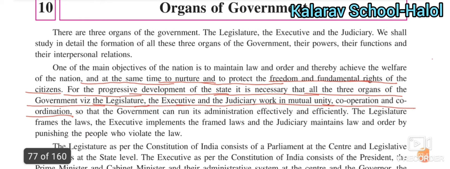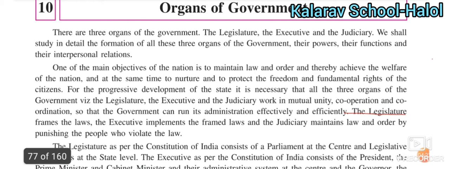It is very necessary for the organs of the government to work with each other, so that the government can run its administration effectively and efficiently. If they work in unity and support each other, the administrative work becomes very easy for the government.